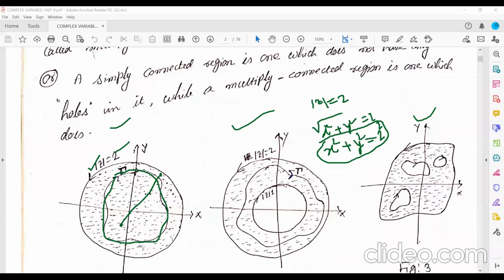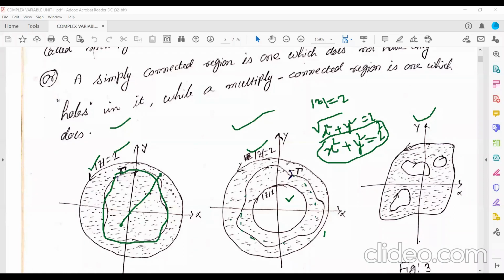Now you see here, this is the circle mod z equal to 2 and this is another circle mod z equal to 1. Now here your region is bounded between these 2 circles, mod z equal to 2 and mod z equal to 1. These dotted parts are the region.